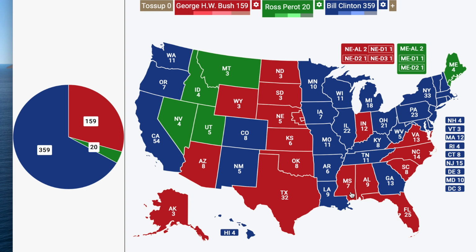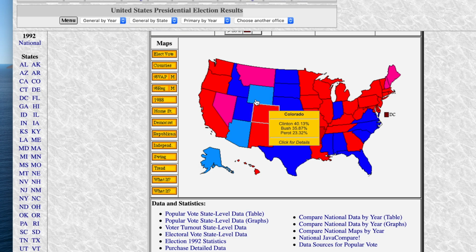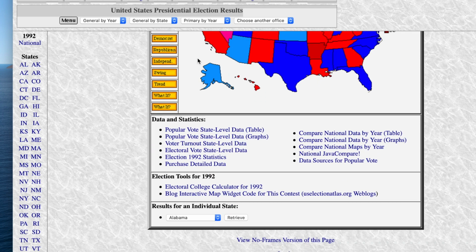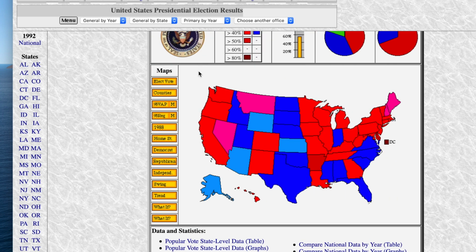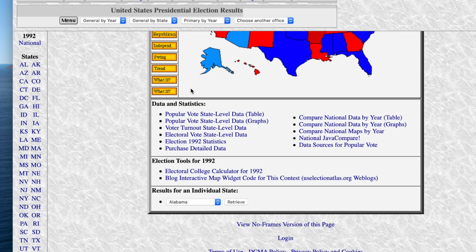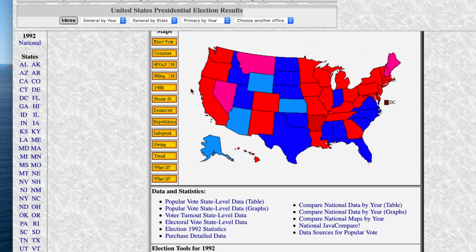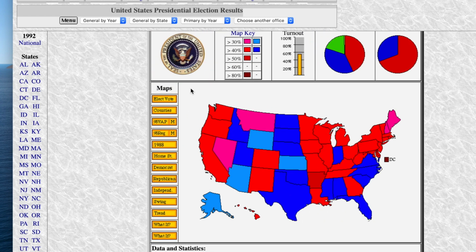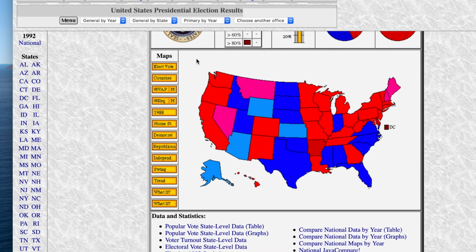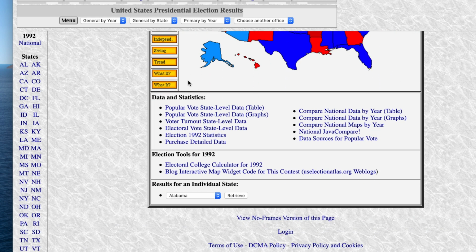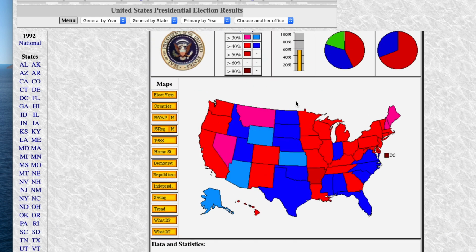I feel like some of these states would have gone to Bush instead of Clinton because I feel like Clinton would not have done as well if Perot had stayed in the race. I feel like he would have taken a bit from Clinton, because these voters who wanted change from the incumbent president, not all of them would have voted for Clinton.